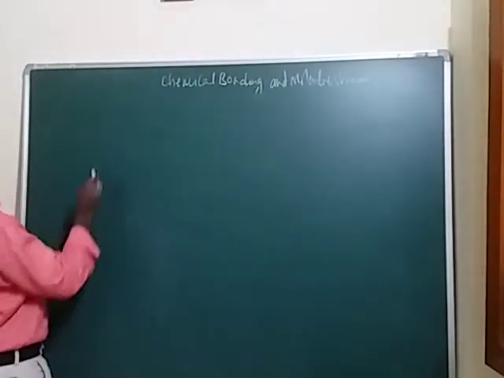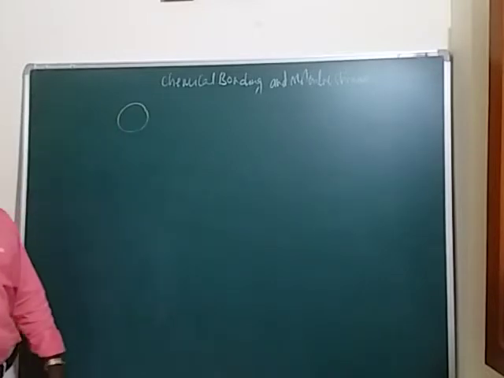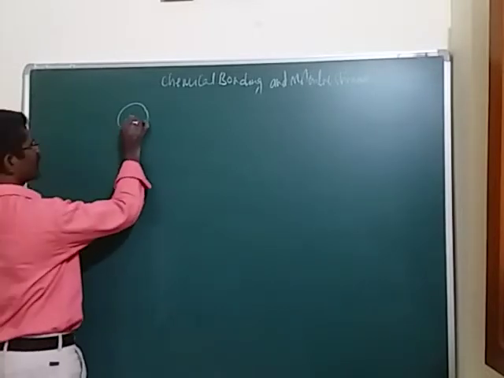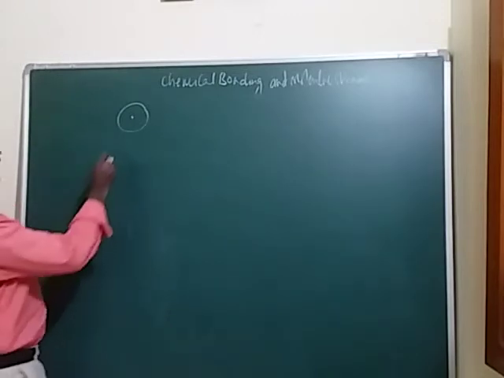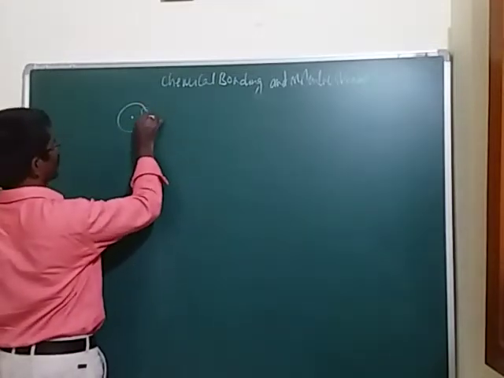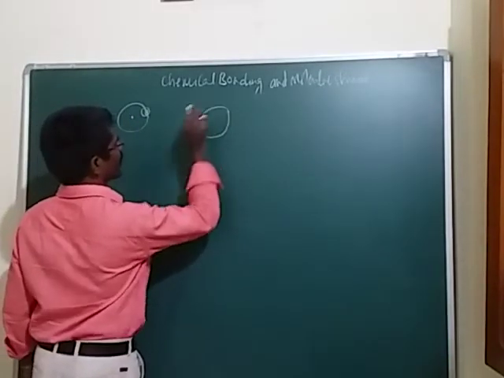Now this is one atomic orbital. Here the central part of the atom is called the nucleus, and the electron is present at the outermost orbital. Now I will take another atomic orbital.